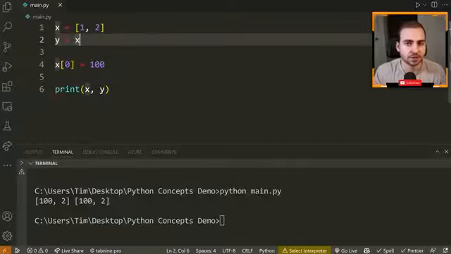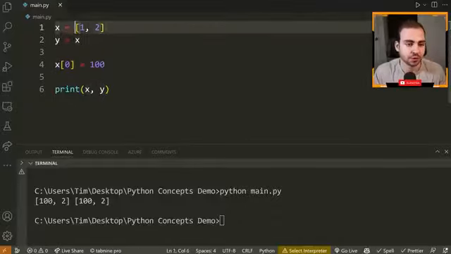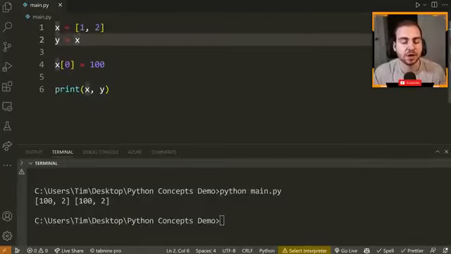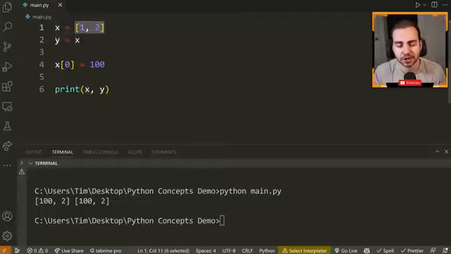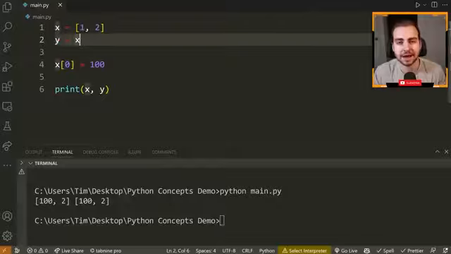Now, the reason for that is when you're using mutable types and you do something like y equals x here, so you're assigning a variable to another variable, and this variable is storing a mutable type, what happens is you actually store a reference or an alias to this same object. Meaning that if I make a change to the object, like I'm doing right here, it changes for both of these variables because they're actually storing the same object. In fact, they're storing a reference to the same object.